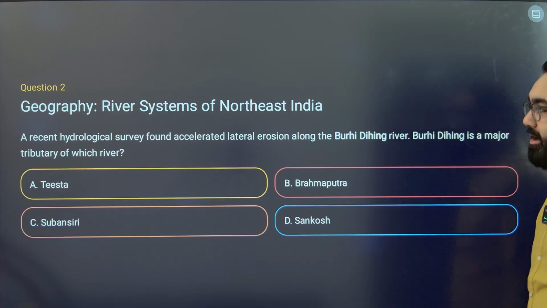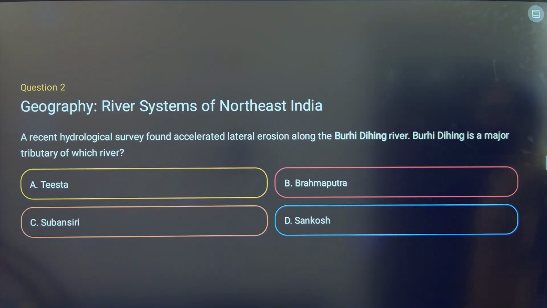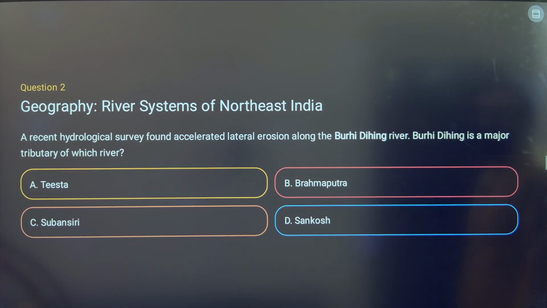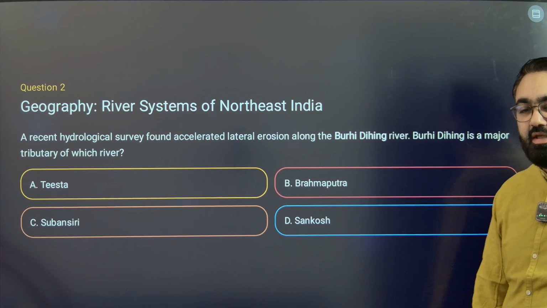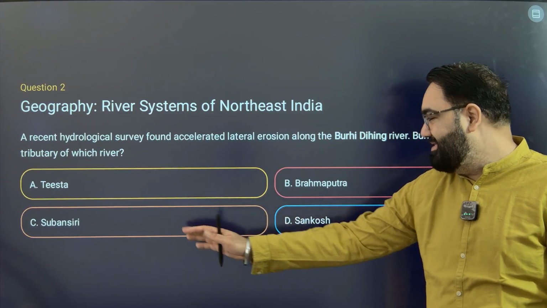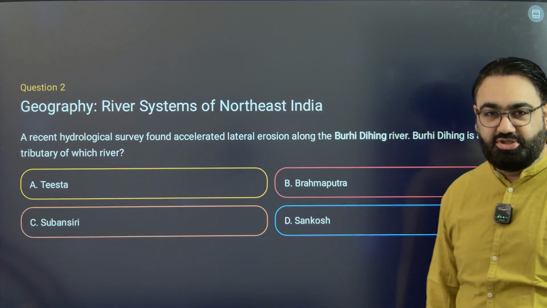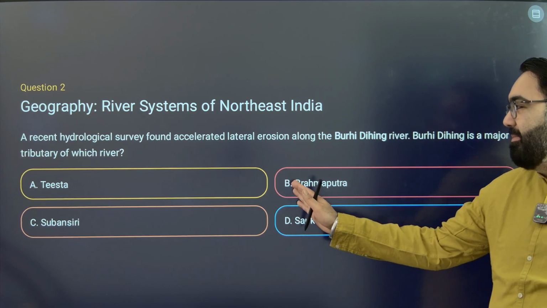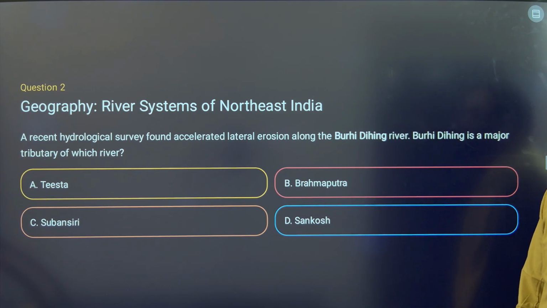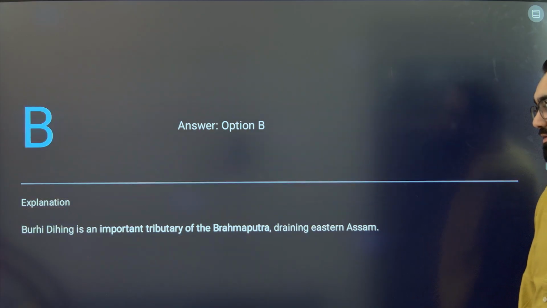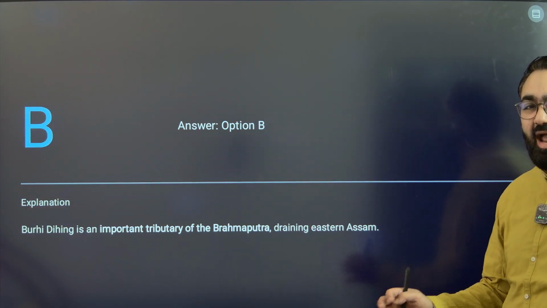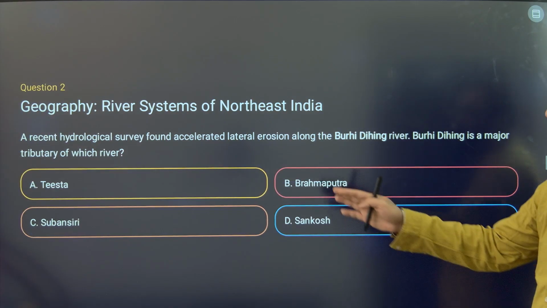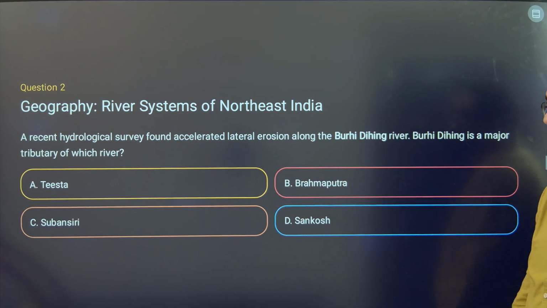Second question then. A recent hydrological survey found accelerated lateral erosion along the Burhi-Dihing river. The Burhi-Dihing is a major tributary of which river? Is it a tributary of Teesta, Subansiri, Brahmaputra or Sankosh? Static question from geography, but this is also in the news. The answer here is Brahmaputra. This is a very important tributary of Brahmaputra. There was recent news that the government has identified some rivers that have gone through lateral erosion. This is one of those rivers specifically.